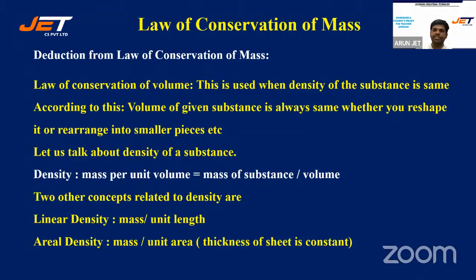Now let's say areal density. You talk about areal density when you have got a very thin sheet of metal, thin sheet of material, or let's say I've got a hollow sphere. That means I've got a very thin layer of rubber ball, let's say. I'll treat this as a thin sheet, and I'll use areal density to reduce the parameters. All right, so you've got three things actually: linear density, areal density, also known as superficial density, and volume density.